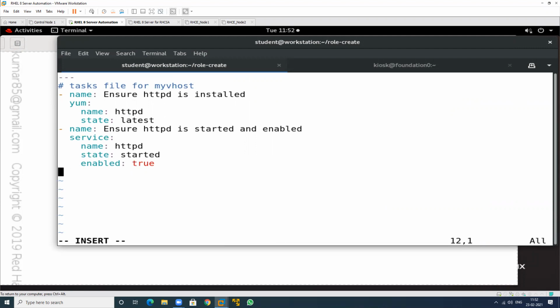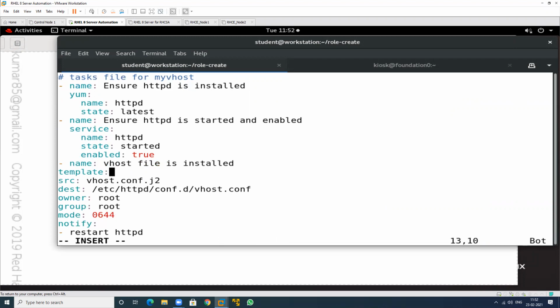So just this, template. This is the template, this is the source, and this is the destination. And what is the owner of this file? So root should be the owner, and this is the group owner of this file. This is the permission for this, and this is the notify. If there is any change in the configuration file, then the service should be restarted. So we have to define the notify here.